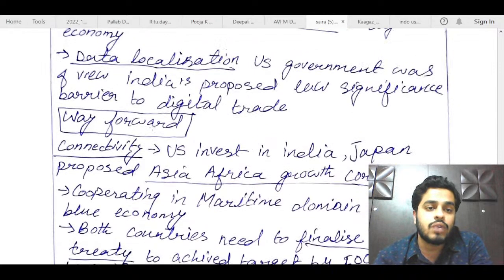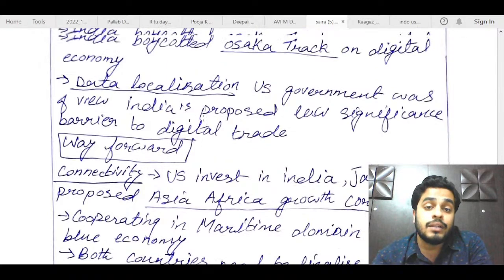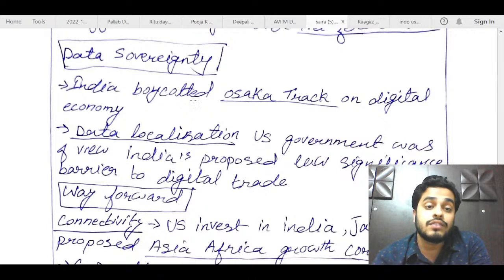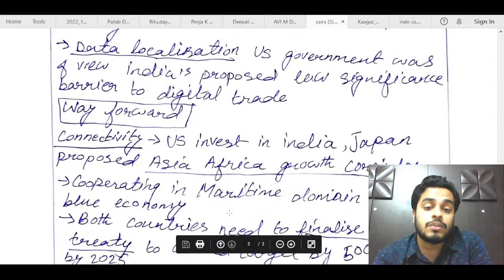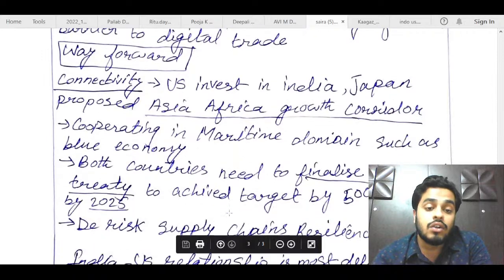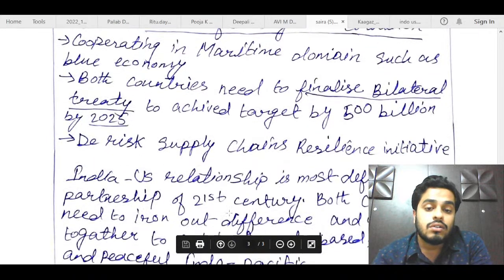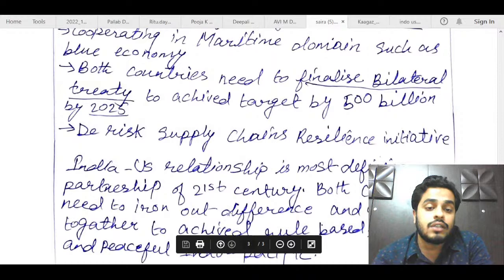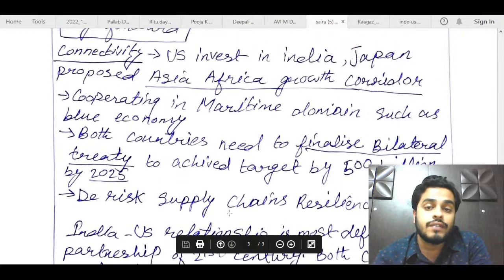Instead of way forward, you could have shown the partnership, the issues that have been solved by both the countries, like the divergence of worldview, and how it has been tackled. You could have shown that. Like, you could have talked about sanctions and how India has still purchased defense equipment from Russia and Iranian oil. All of those things could be written here. Still a decent answer, and I think you will get 4.5 out of 15 in such an answer.